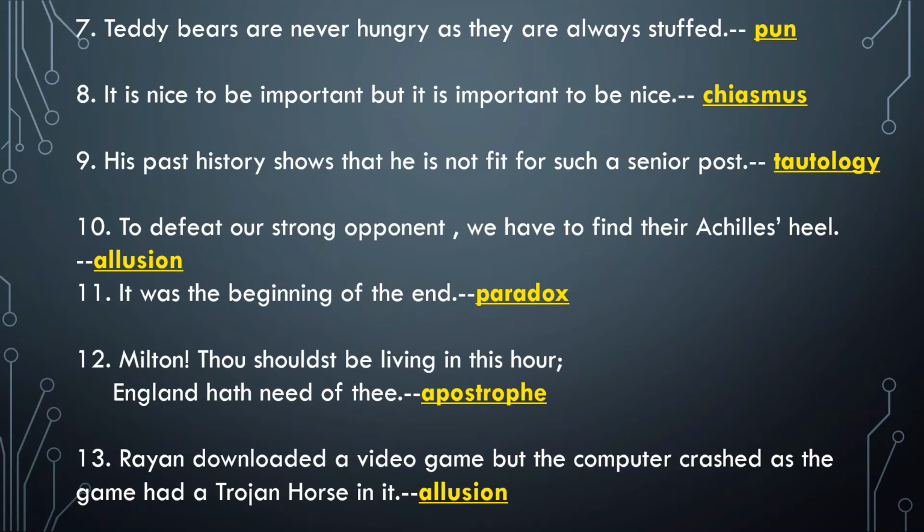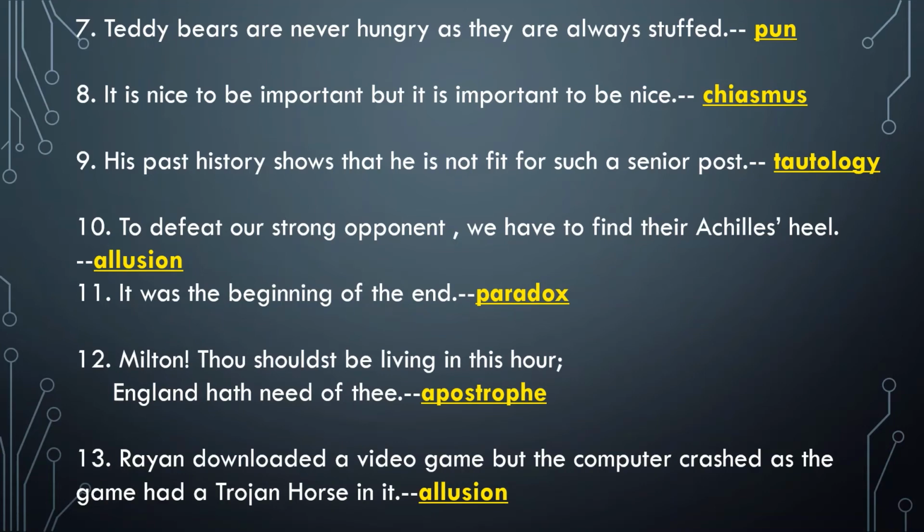The next sentence. Ryan downloaded a video game, but the computer crashed as the game had a Trojan horse in it. I don't know how many times it has happened to how many people. Many people have suffered from this particular problem. Okay, now let's analyze the sentence. This is an example of allusion, as there is a reference to an incident from Greek mythology.